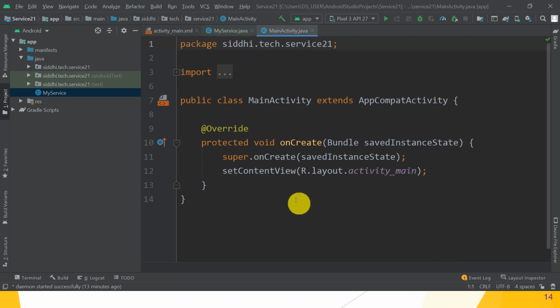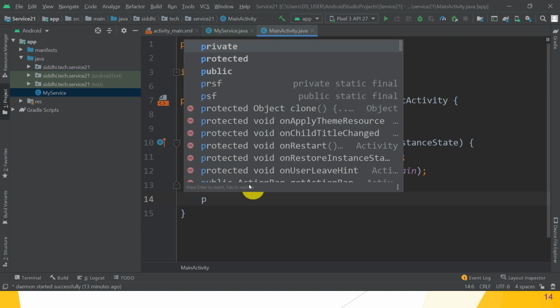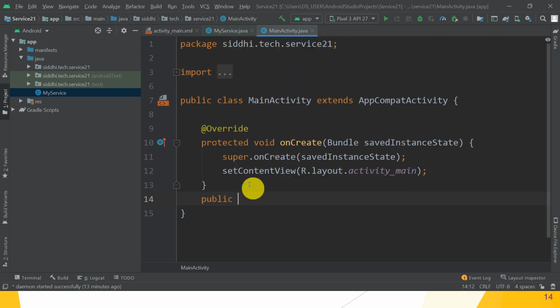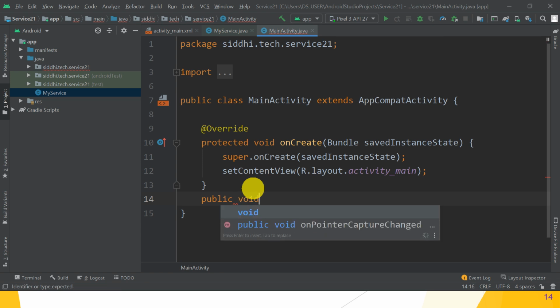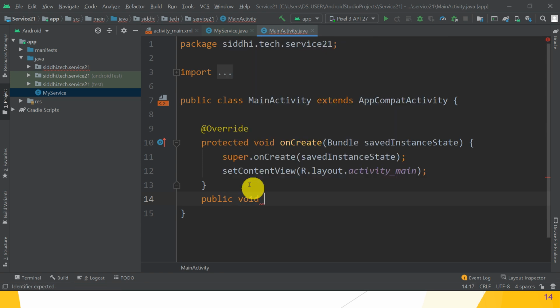Great. So in MainActivity.java, what do we have to create? We have to create another method, that is public void startService, in that we have to pass View.